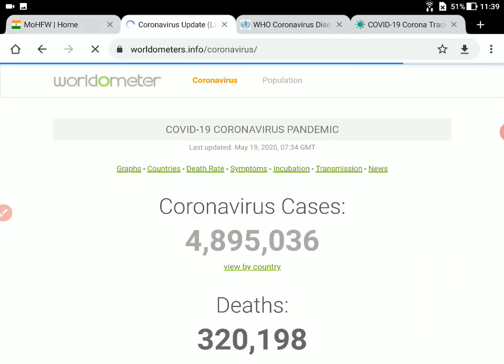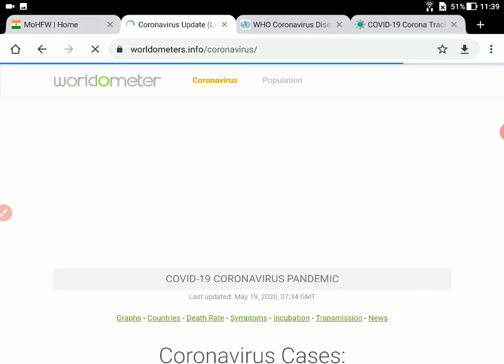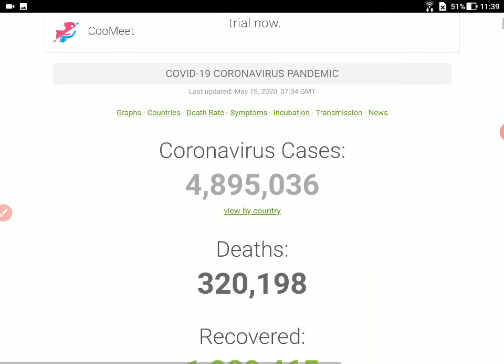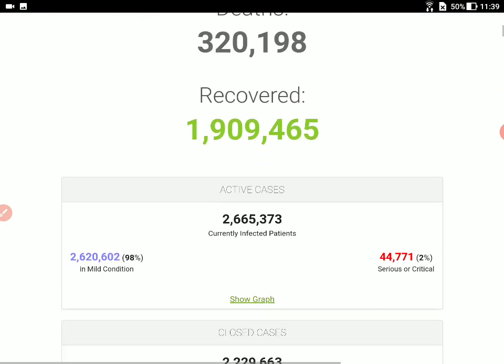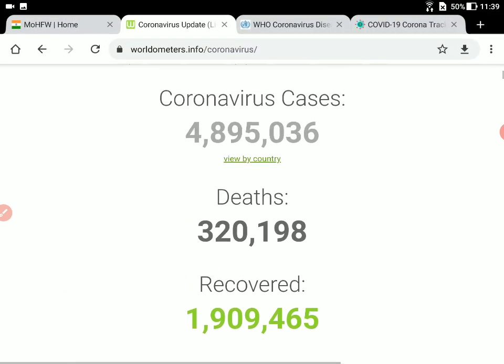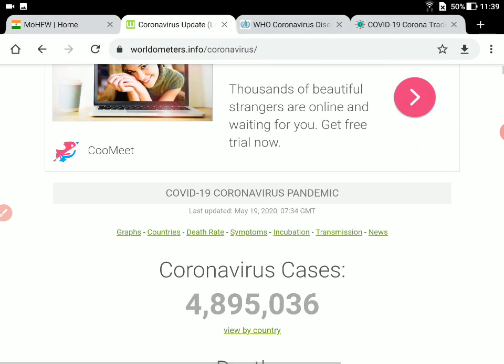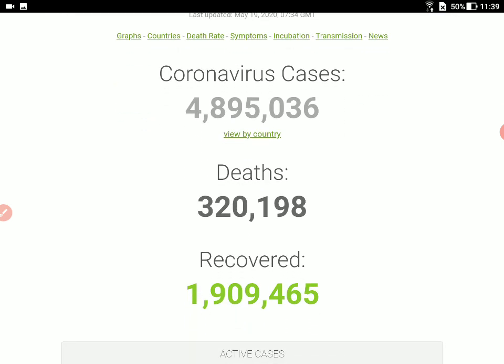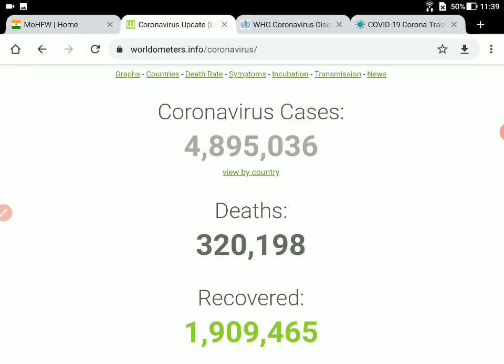The second site that I'm going to take is basically a funded website, and this is Worldometer. A lot of data is available here, and a lot of graphs are also there, which can be analyzed, and it can give you quite relevant information on the status of coronavirus in the current scenario.